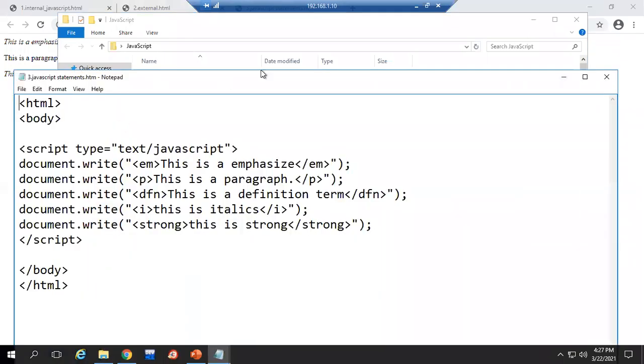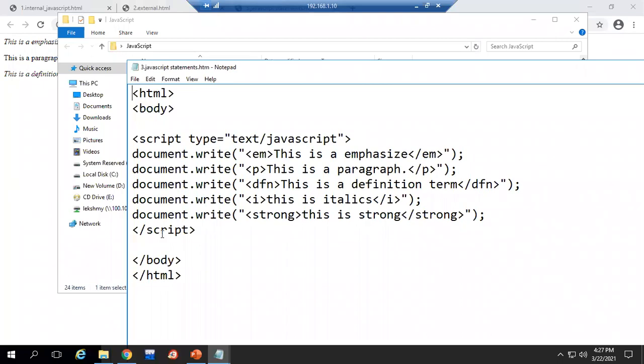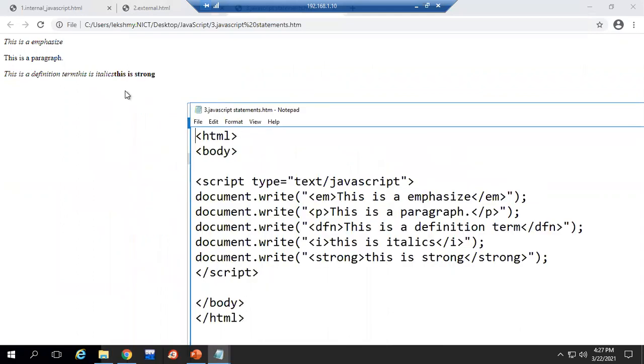See this HTML document. We have created it again, and this is internal only. We used document.write. You remember these tags and all: emphasized, paragraph, italics, strong, like that. We have these tags, and using them we can create those types of text values. So this is also one way to write your JavaScript.